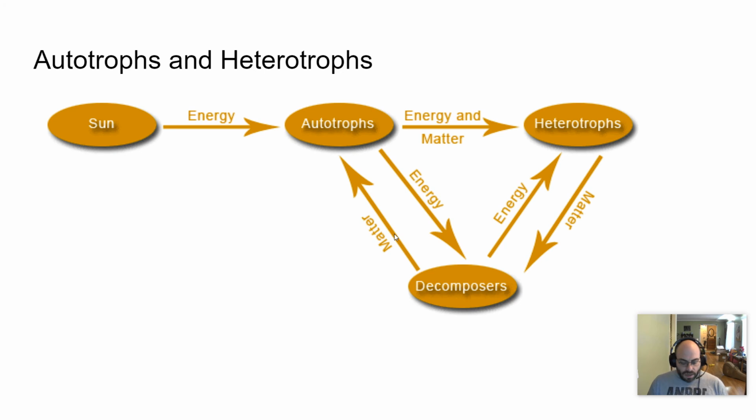Heterotrophs have to consume other organisms, and so they depend on the amount of energy available in the autotrophs or in the lower heterotroph, and they also have to get matter from them. All of their carbon, in order to build their organic molecules, has to come from those. So not only are they receiving energy from the previous trophic levels, but also building mass from them as well.